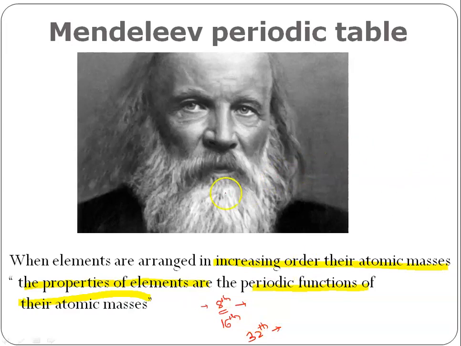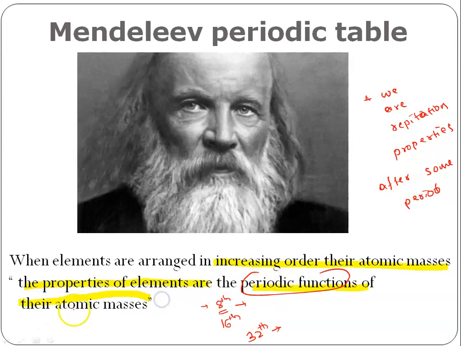So we are seeing repetition in the properties of an element after some period. Because of that only he used the term periodic functions of their atomic masses.